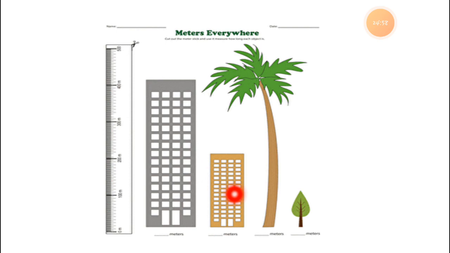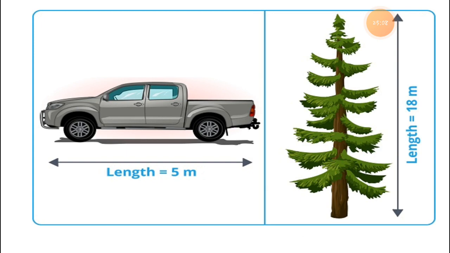This is also a small building. This is the coconut tree. This one is a leaf. So the leaf is there. This way you can measure things. Now here is the length. So this way the length is big.